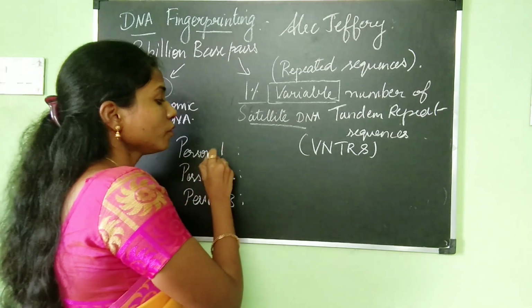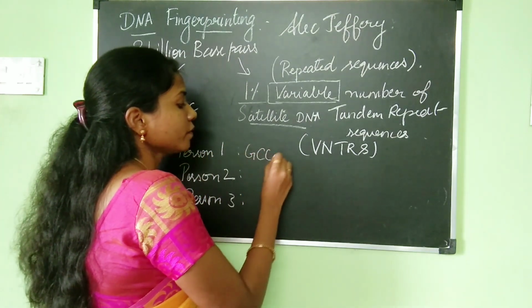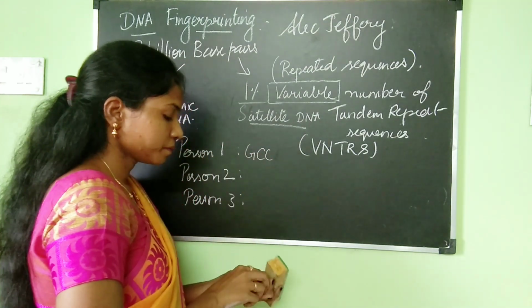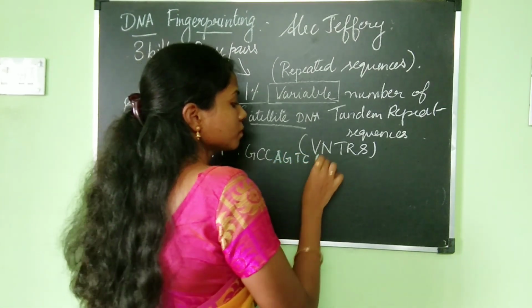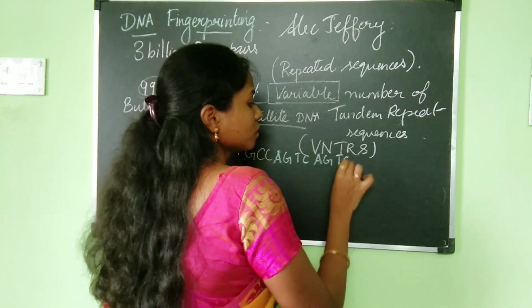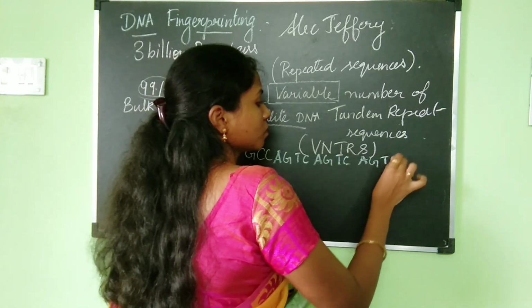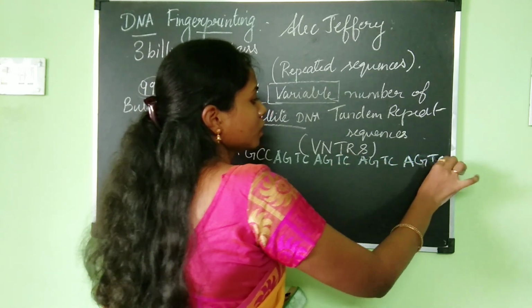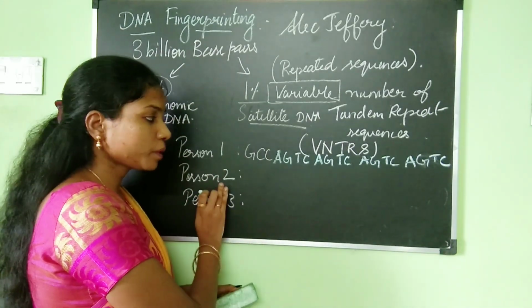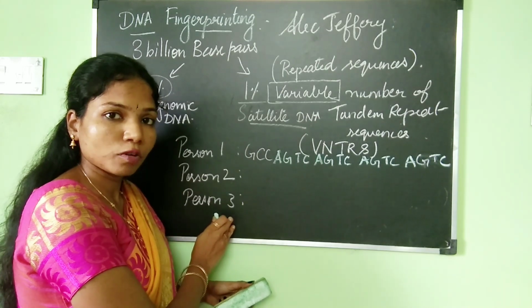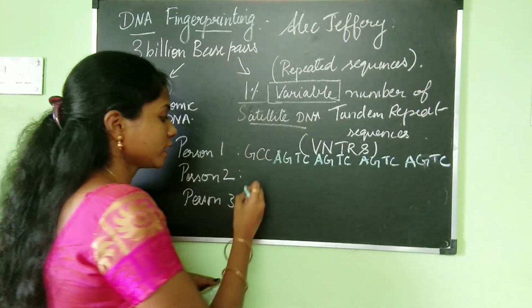The first person is going to have a sequence like this. I will write the sequences which are there in person 2 and person 3 as well, and then I will give you the explanation.